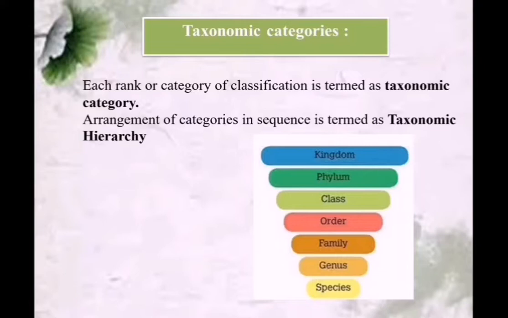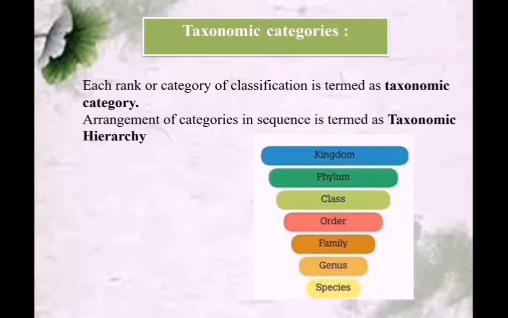An arrangement of categories in sequence is termed taxonomic hierarchy. If we are arranging these categories in a specific sequence, that is known as taxonomic hierarchy. The highest level of taxonomic hierarchy is kingdom.